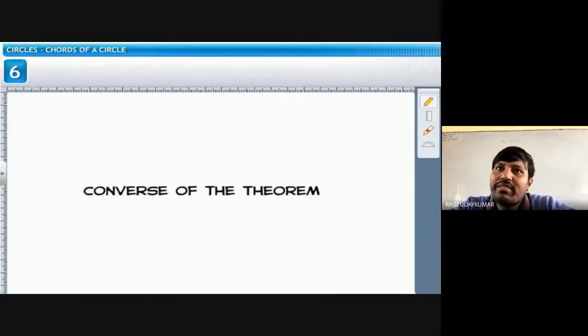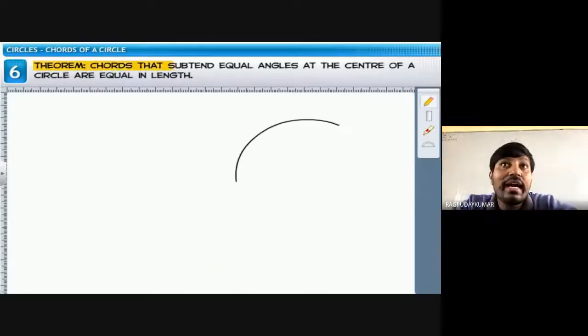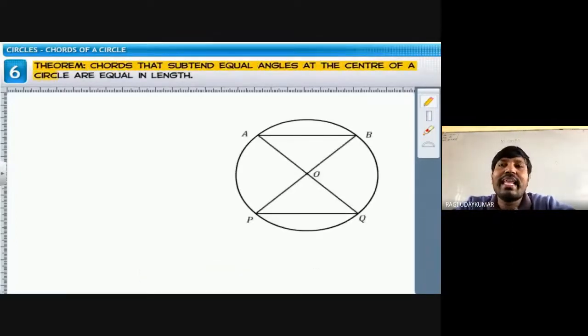So next, the converse of this theorem. Can anyone state the converse of this theorem? Already it is given to you. See, chords that subtend equal angles, and वो chords equal नहीं दिया है, वो equal angle subtend कर दे तो then they are equal in length, equal है.